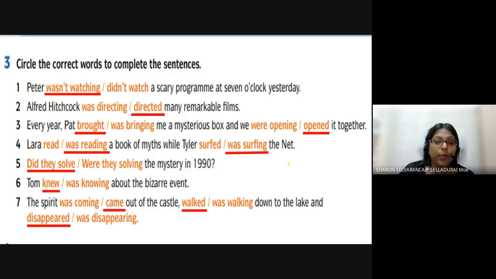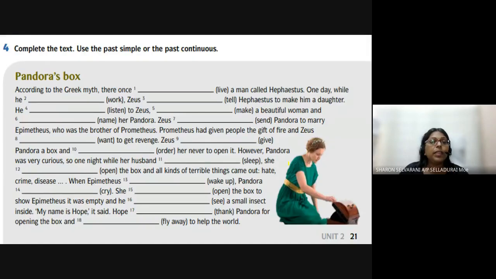Okay, let's look at our next exercise. Complete the text. Use the past tense or the past continuous. The clues are given in the bracket here. According to the Greek myth, there once, what? What's the answer?